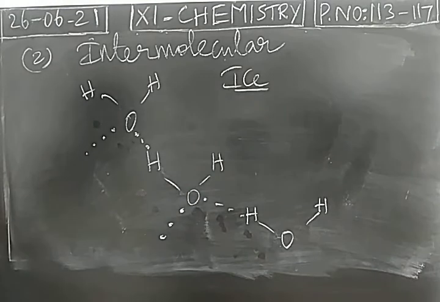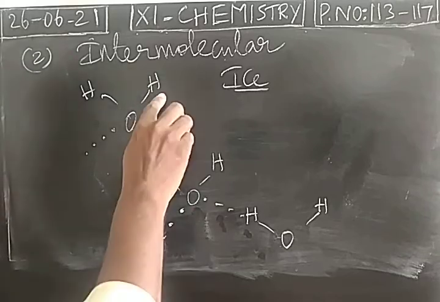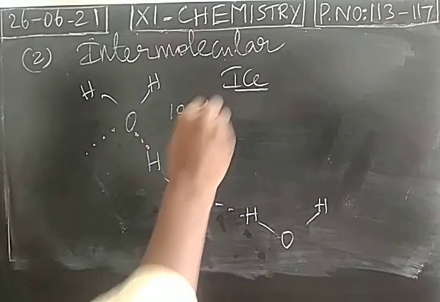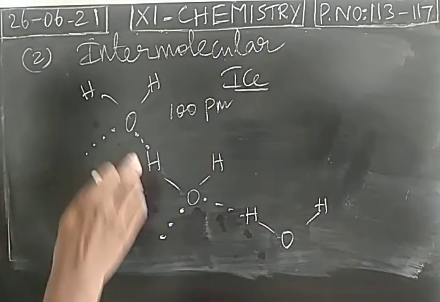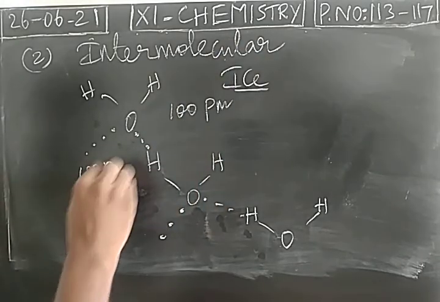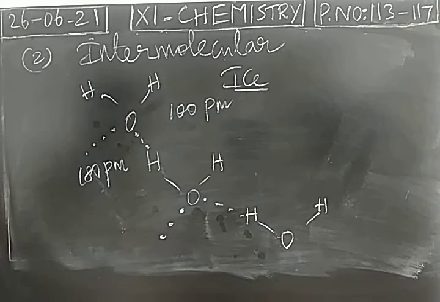Ice will have a lower density value because of hydrogen bonding extending for a shorter distance. But when you take liquid water, the hydrogen bonding is existing for a longer distance. In the book, bond distance is also given. For a covalent bond, the bond distance is 100 picometer. For hydrogen bonding, 180 picometer.